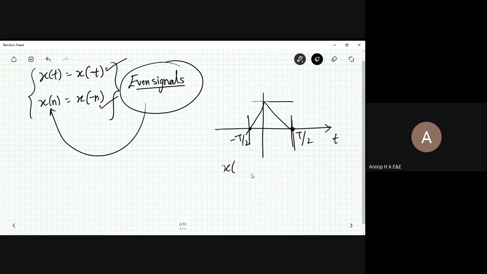So x of minus t by 2 equals x of t by 2 equals 0.